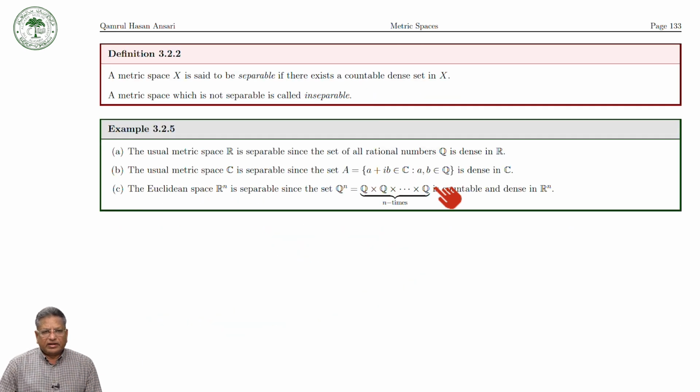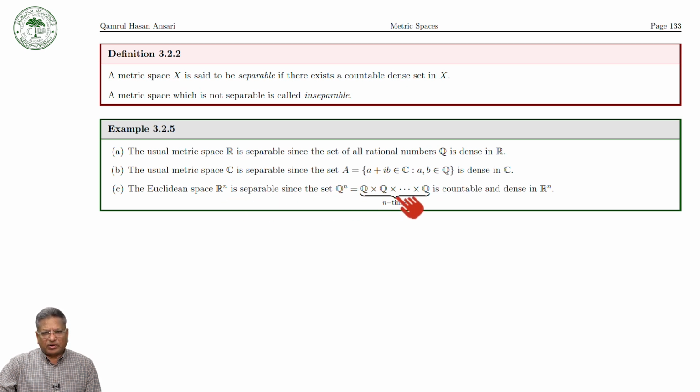Then the separable metric space. A metric space X is separable if it has a countable dense set. We have given that R is separable because Q is dense in R and it is countable, so it has a countable dense set. C is separable because this set is dense.